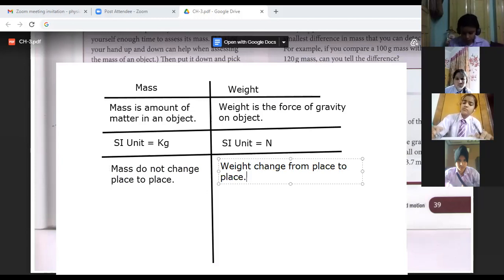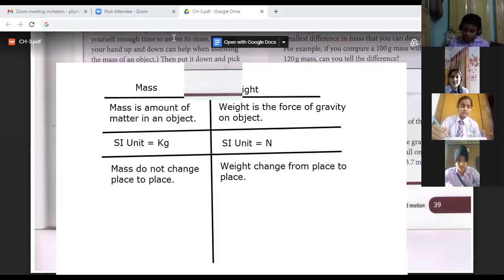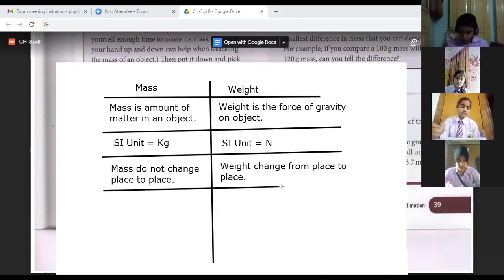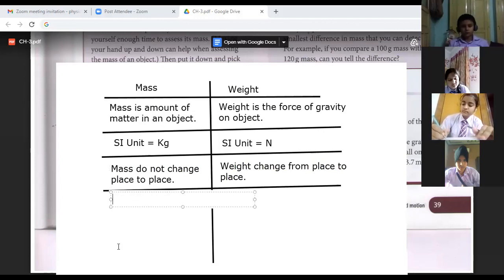Why does weight change from place to place? Because it is due to the gravity. As we go near to the earth's surface or we go away from the earth's surface, because the distance keeps on increasing, therefore the weight keeps on increasing or decreasing. Fine. Whereas mass doesn't have any relation with the distance. Mass is the amount of matter present.